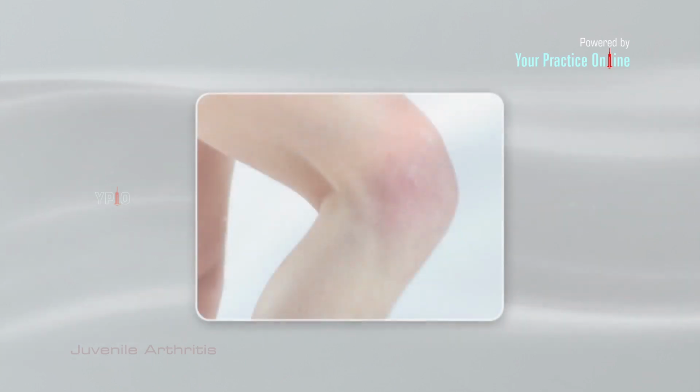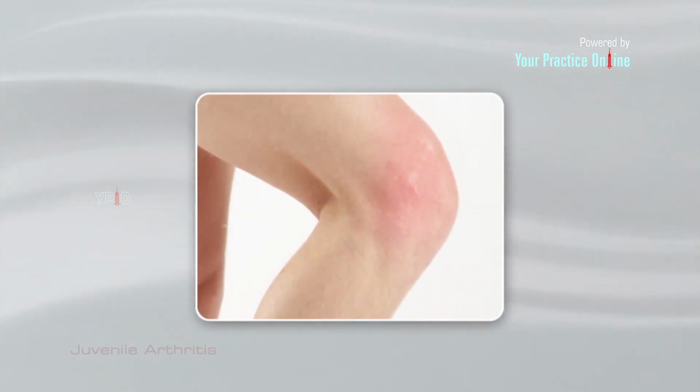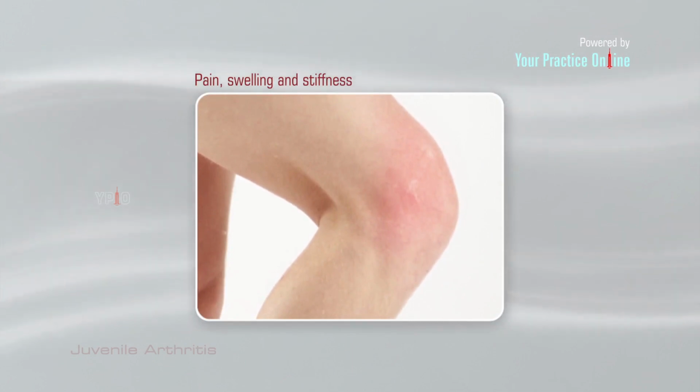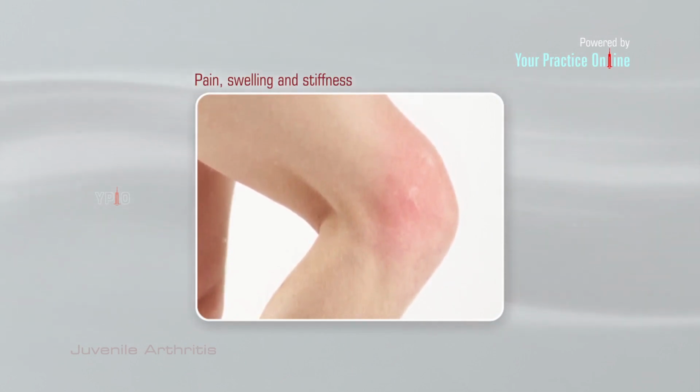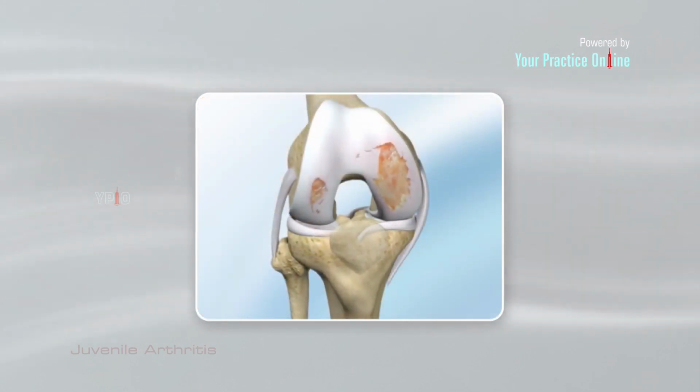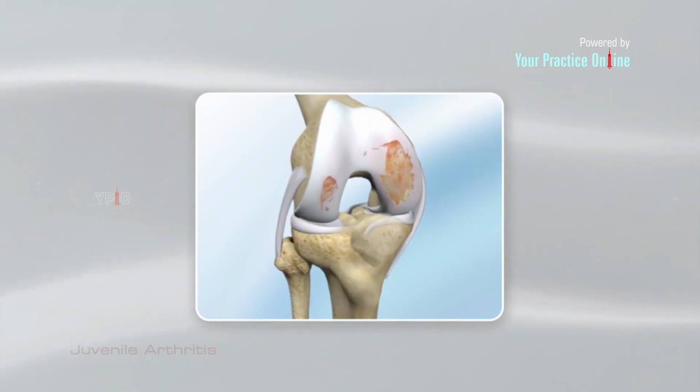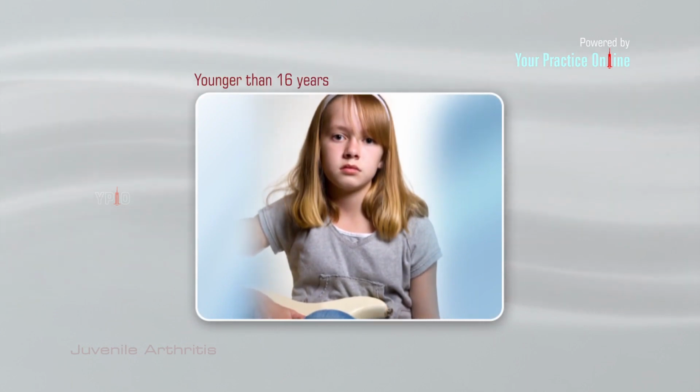Arthritis is a chronic inflammatory disease causing pain, swelling, and stiffness in the joints and may restrict the movements of limbs. Juvenile arthritis is the term used to describe arthritis in children younger than 16 years.